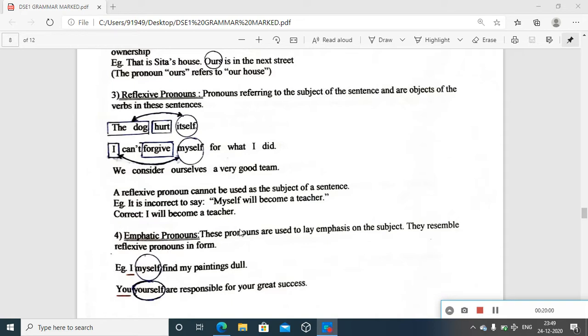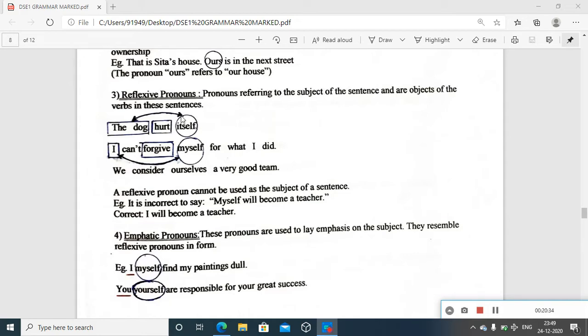Then emphatic pronouns. They resemble reflexive pronouns, already told. That is to avoid confusion actually. And in this sentence, please see, this is the example. I myself find my paintings dull. Here, I is the subject, we can identify the subject. Myself find my paintings dull. And myself, obviously, as it is in a circle, we can see this is the emphatic pronoun in this sentence.